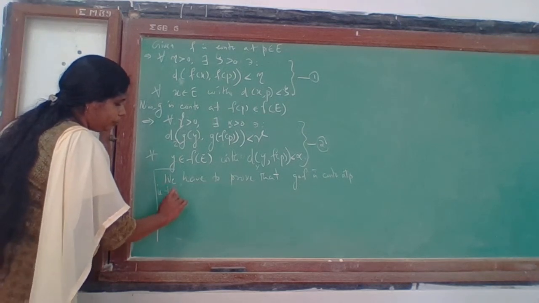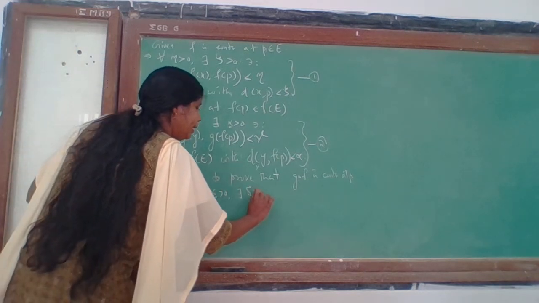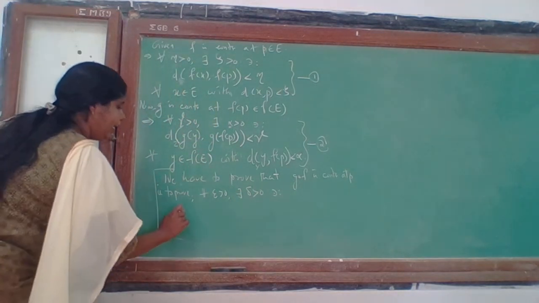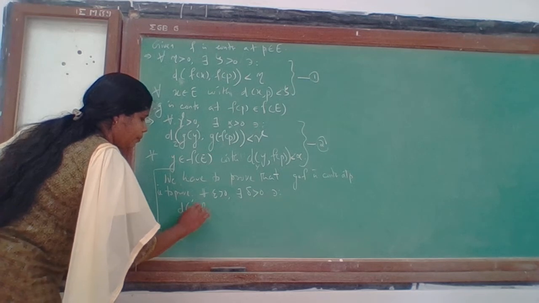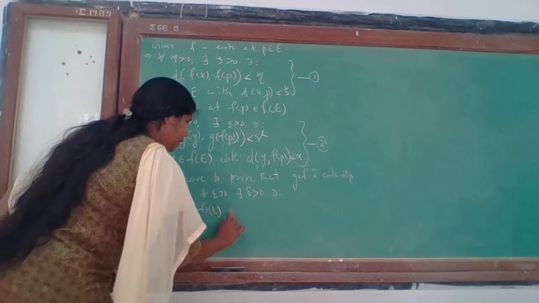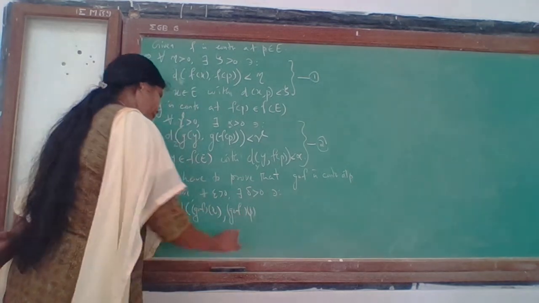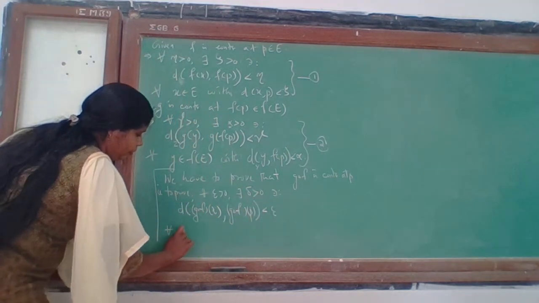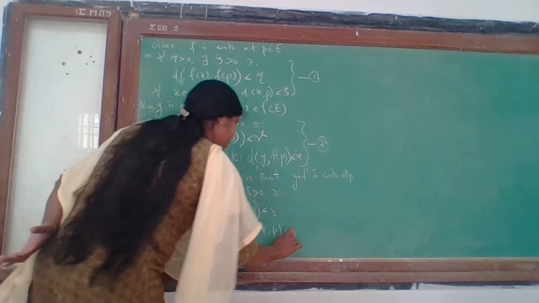That is to prove, for every epsilon positive there exists a delta positive such that the distance d of g composition f at x, defined on E, and g composition f at p, can be made less than epsilon for all x in E with d of x, p less than delta.